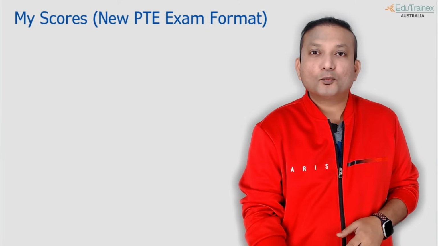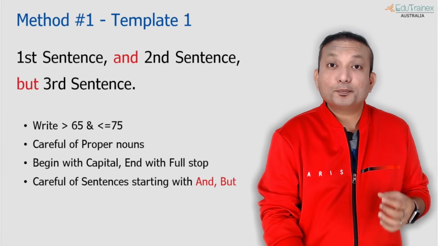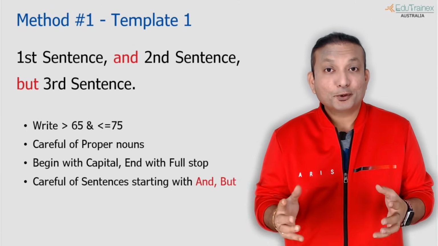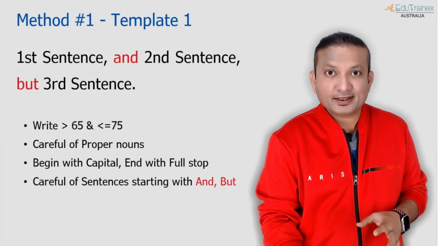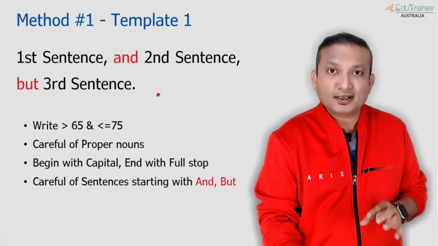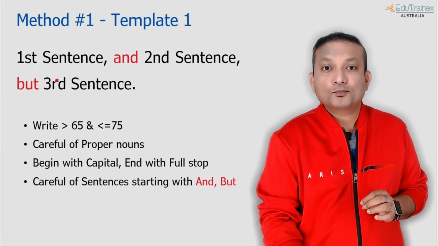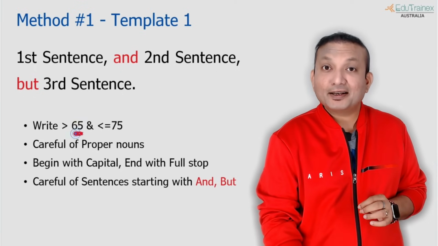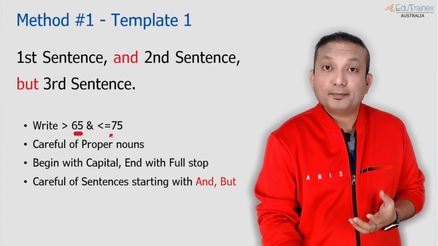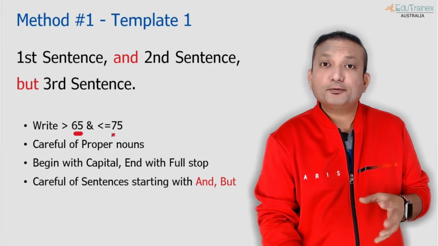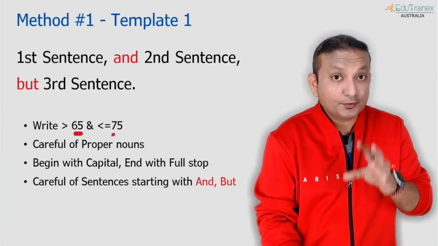Method number 1. What do we do? I don't want to put another burden on you by giving you a template. The simple thing we do for the summarized written text is, because the content points have been increased, you need to make sure that you are writing enough. Although the word count is not very important if you are writing somewhere 30-40 words, that has to be your own. We will come to that.